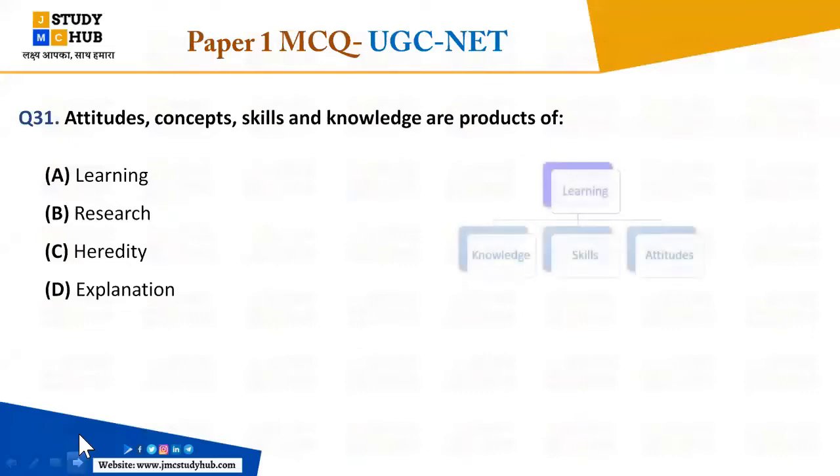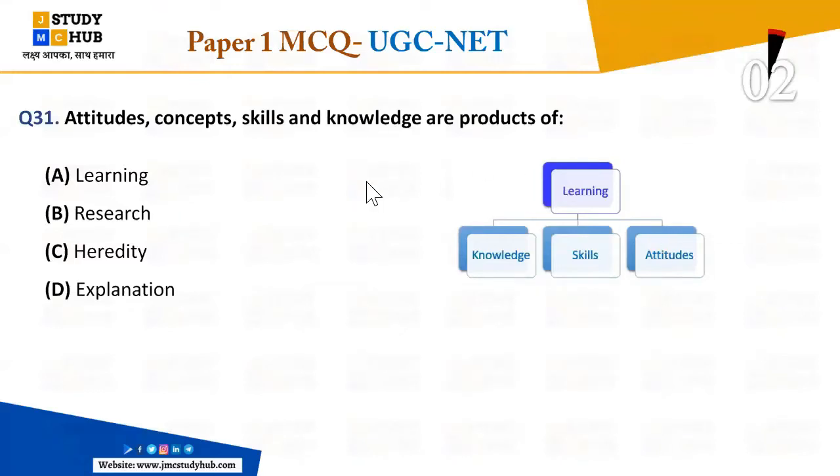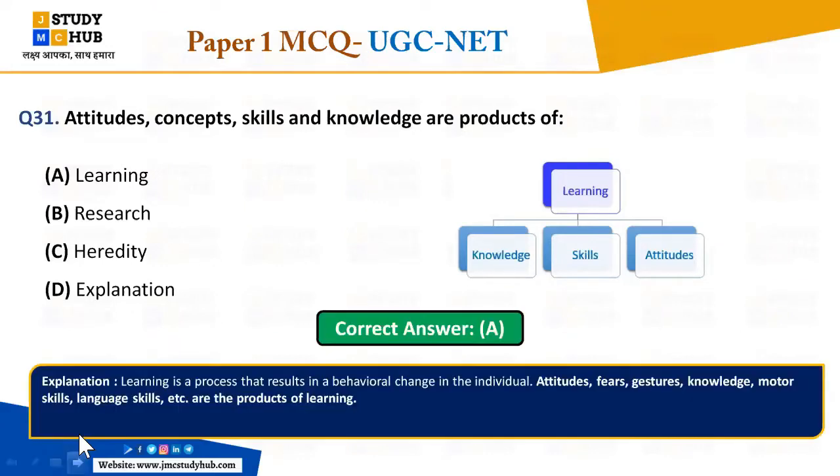The right answer, you may guess here. That is a picture it is displaying here. It is learning, which comprises knowledge, skills, attitudes, concepts, each and everything. So everybody is right here. Basically, the right answer here is learning.